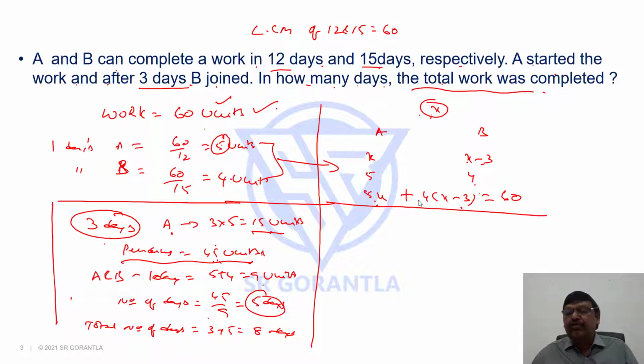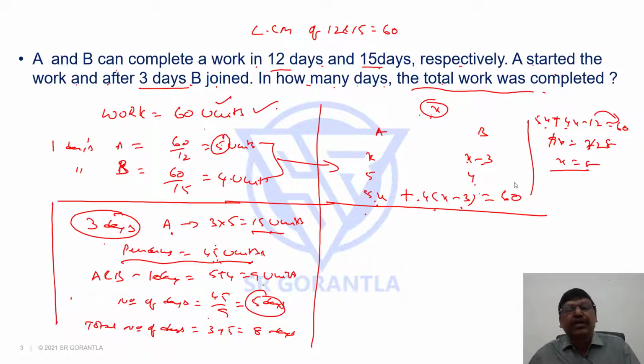You see here, if I simplify, 5x plus 4x minus 12 equals 60. 5x plus 4x, 9x, equals 60 plus 12, that is 72, so x equals 8. We can save a lot of time there, right? Let me make this point a little more clear with the next question. Let's take up one more question.